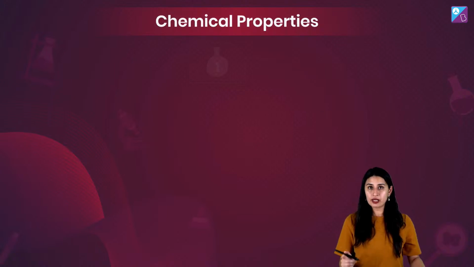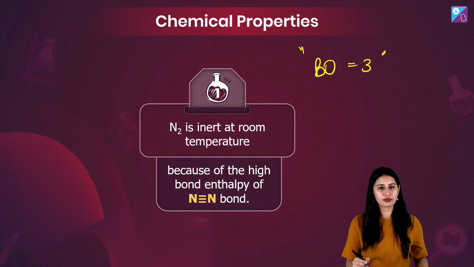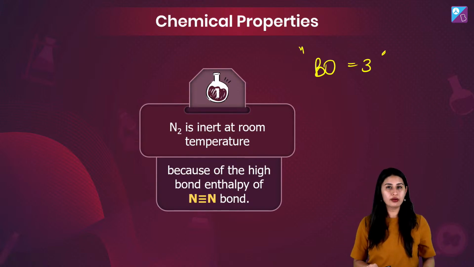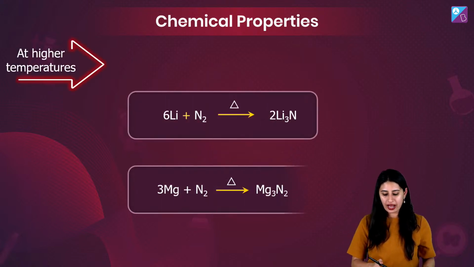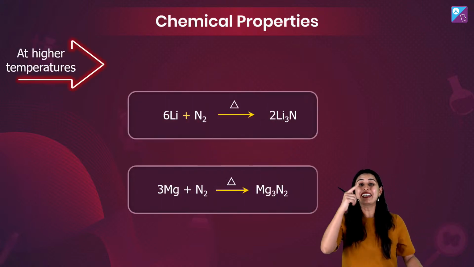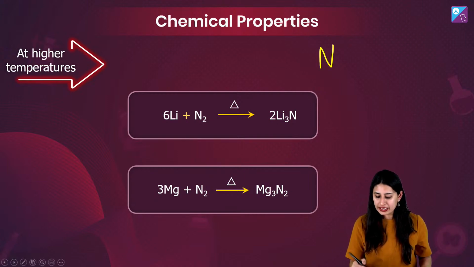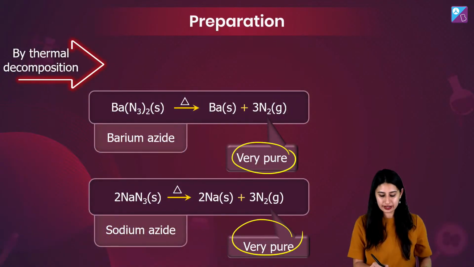When I'm talking about the chemical properties of nitrogen, everybody knows the bond order is 3. N2 is inert at room temperature. We know that. If I'm talking about higher temperatures, we know it will form nitride. Now, azide is different. Look at the formula that I showed you when I was writing azide.